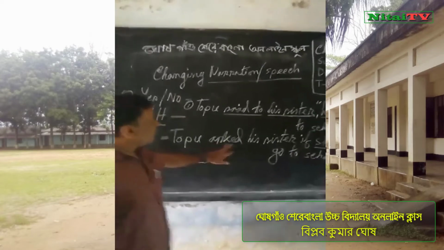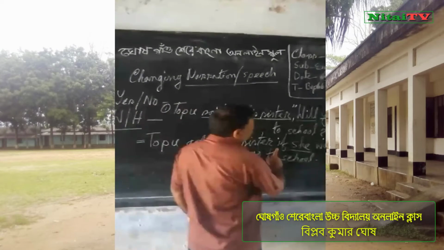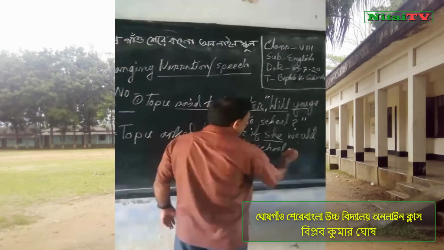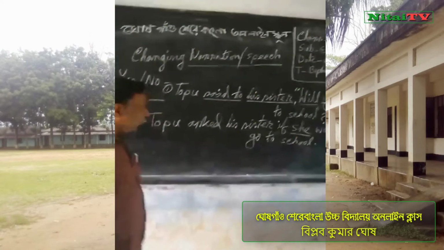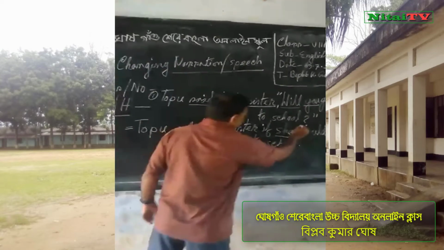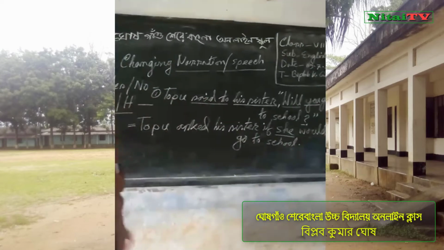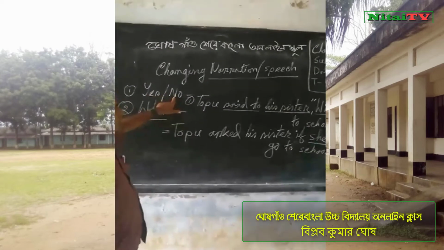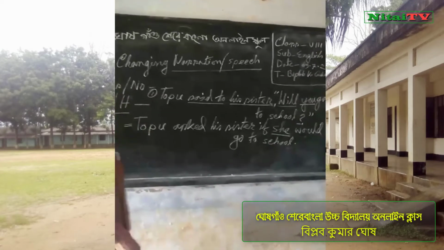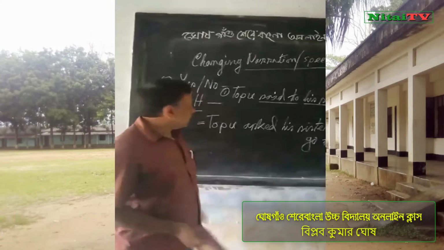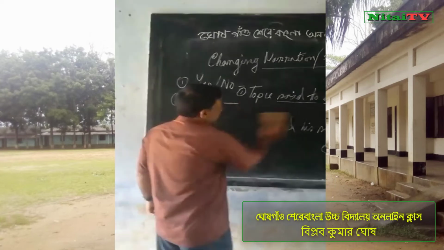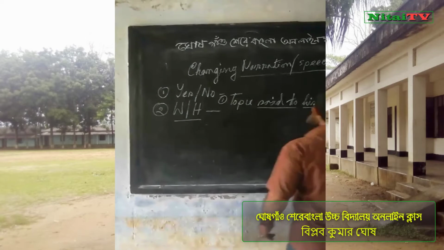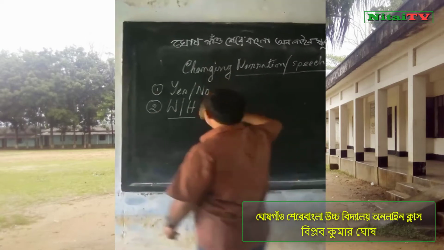Topu asked his sister if she would go to school. Full stop. It is assertive form. It was interrogative form. Dear student, this is yes no question. I hope you will understand this. Now I want to say how to change WH question.